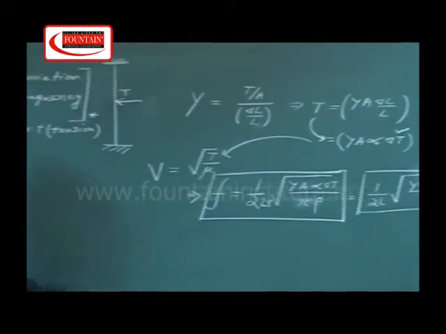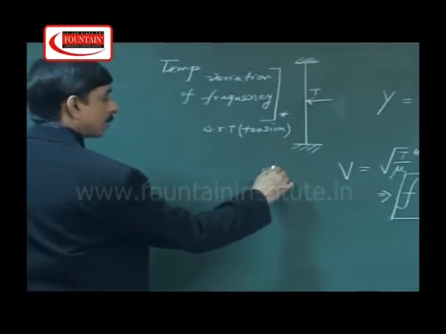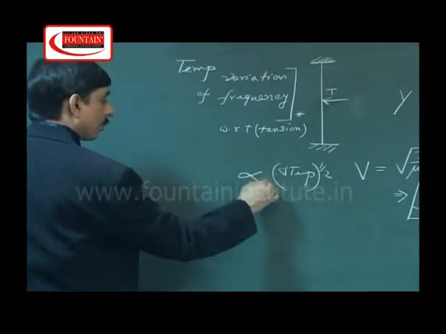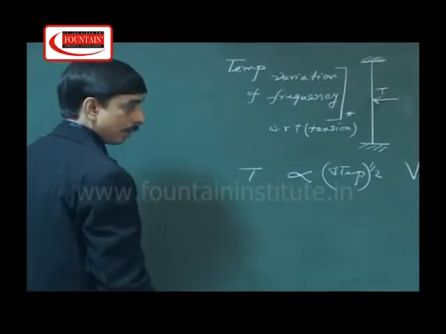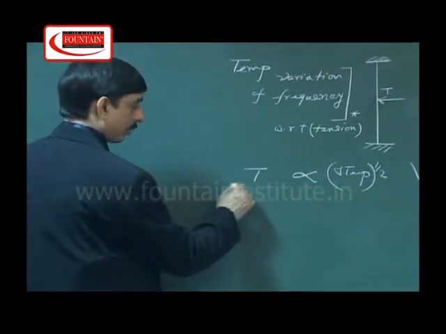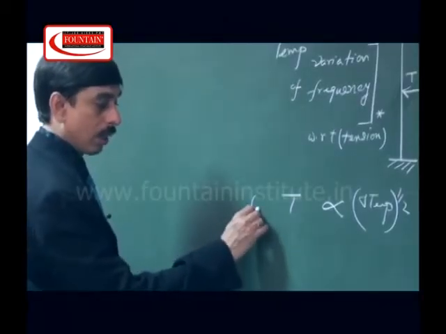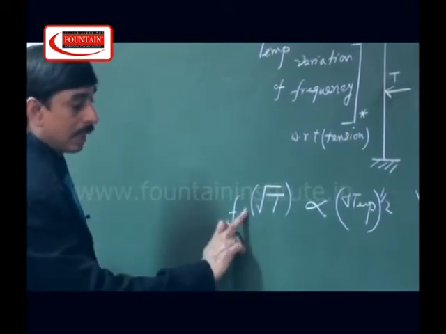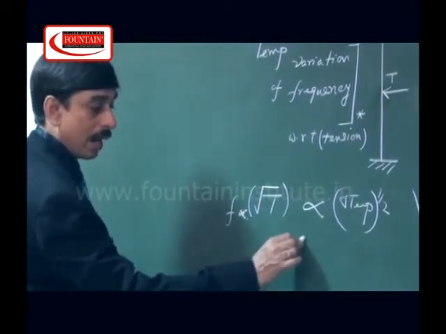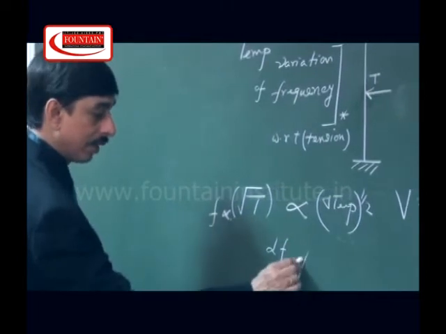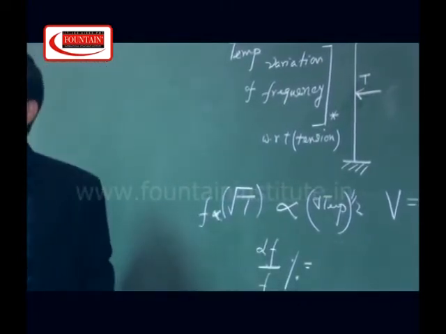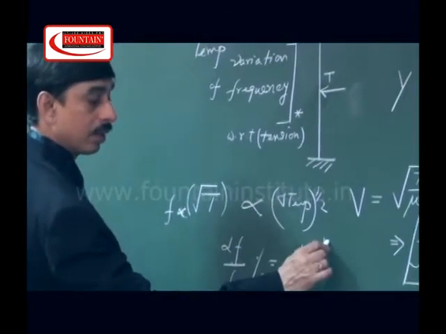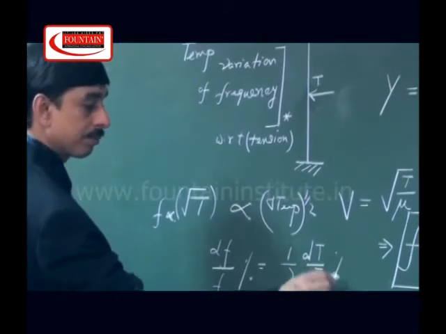This implies that with increasing temperature, the frequency is proportional to the power half of it, because the frequency is also proportional to the root of T. So the percentage change of frequency with respect to temperature follows half times the percentage temperature variation, that is, half of delta T by T.